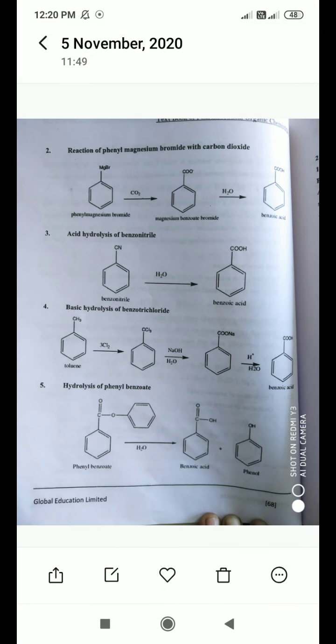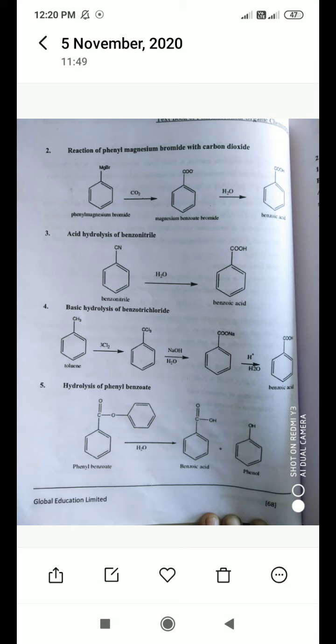When reacted with carbon dioxide gas, you will get magnesium benzoate bromide, that is benzene with COO minus, which is an intermediate product. Then hydrolysis of this magnesium benzoate bromide gives benzoic acid. This is the second reaction, from which you can obtain benzoic acid from phenyl magnesium bromide.